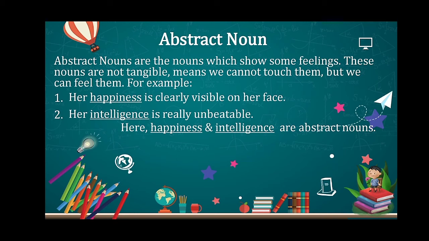Her intelligence is really unbeatable. Here, happiness and intelligence are abstract nouns. We cannot touch anybody's happiness or anybody's intelligence, but we can feel it, we can sense it.